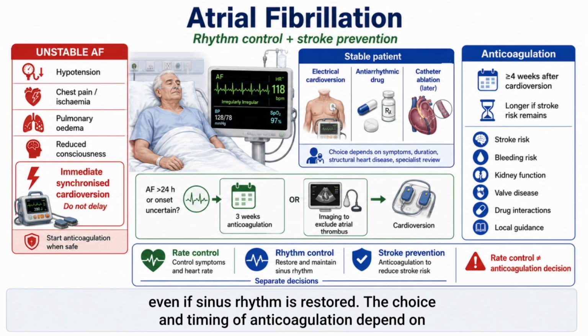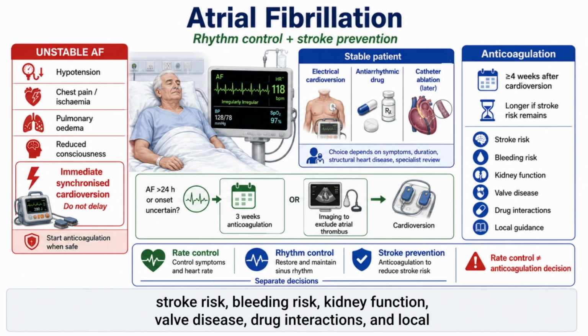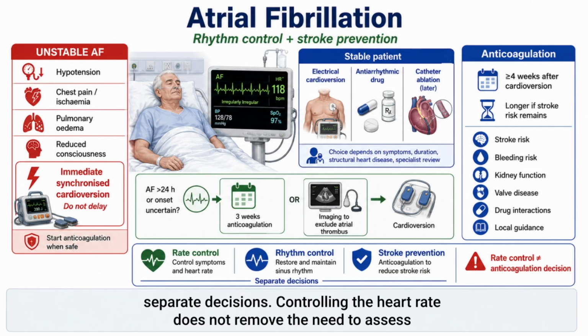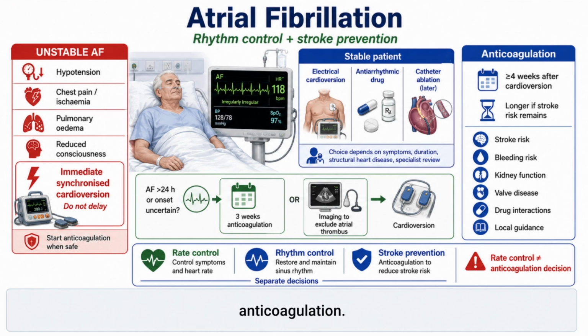The choice and timing of anticoagulation depend on stroke risk, bleeding risk, kidney function, valve disease, drug interactions, and local guidance. Remember that rate control, rhythm control, and stroke prevention are separate decisions. Controlling the heart rate does not remove the need to assess anticoagulation.